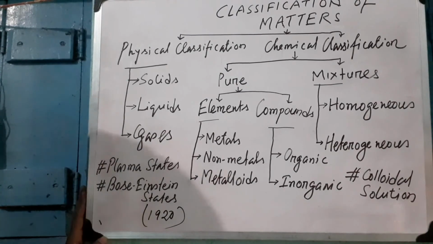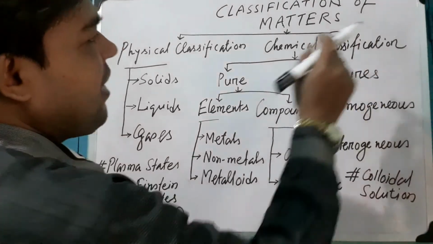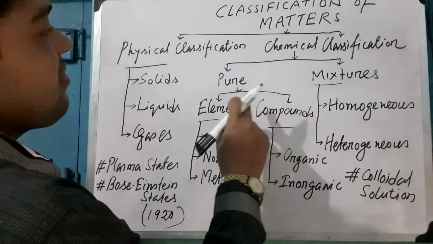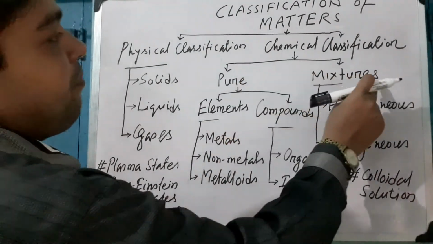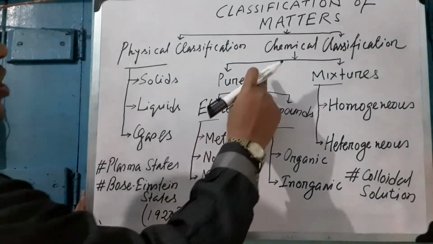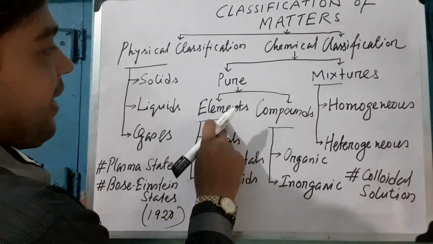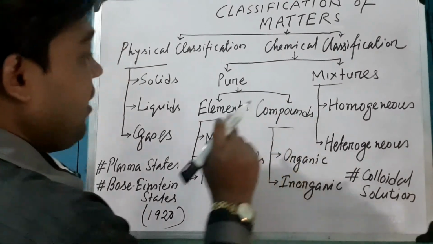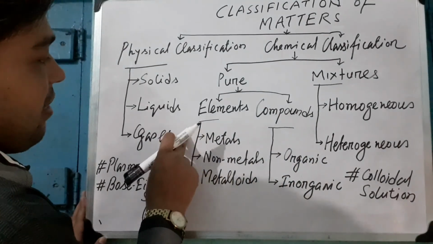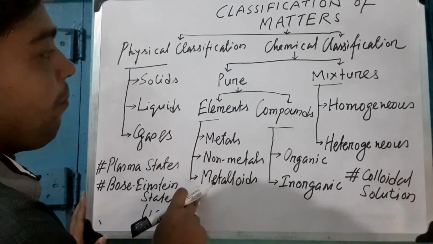In chemical classification, matter has two categories: pure and mixture. Pure matter is classified into elements and compounds. Elements are three types: metals, non-metals, and metalloids.